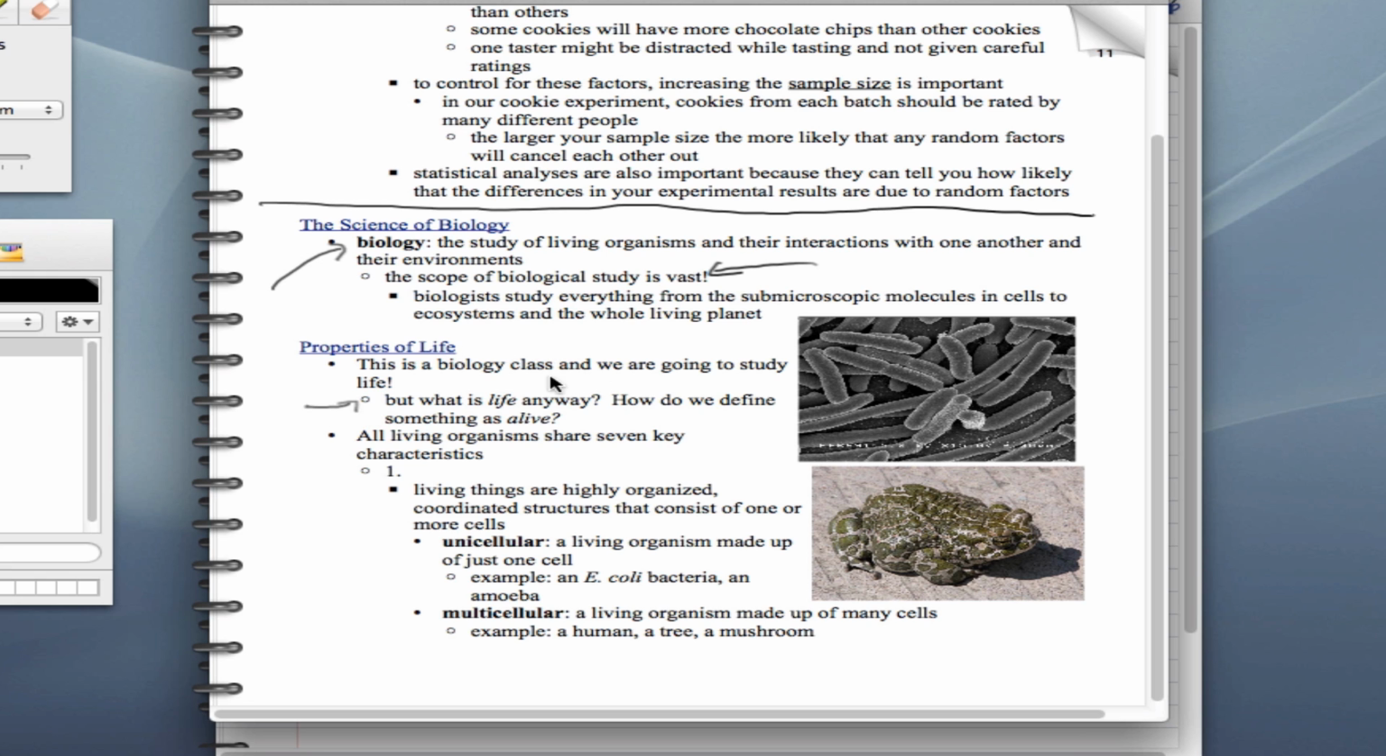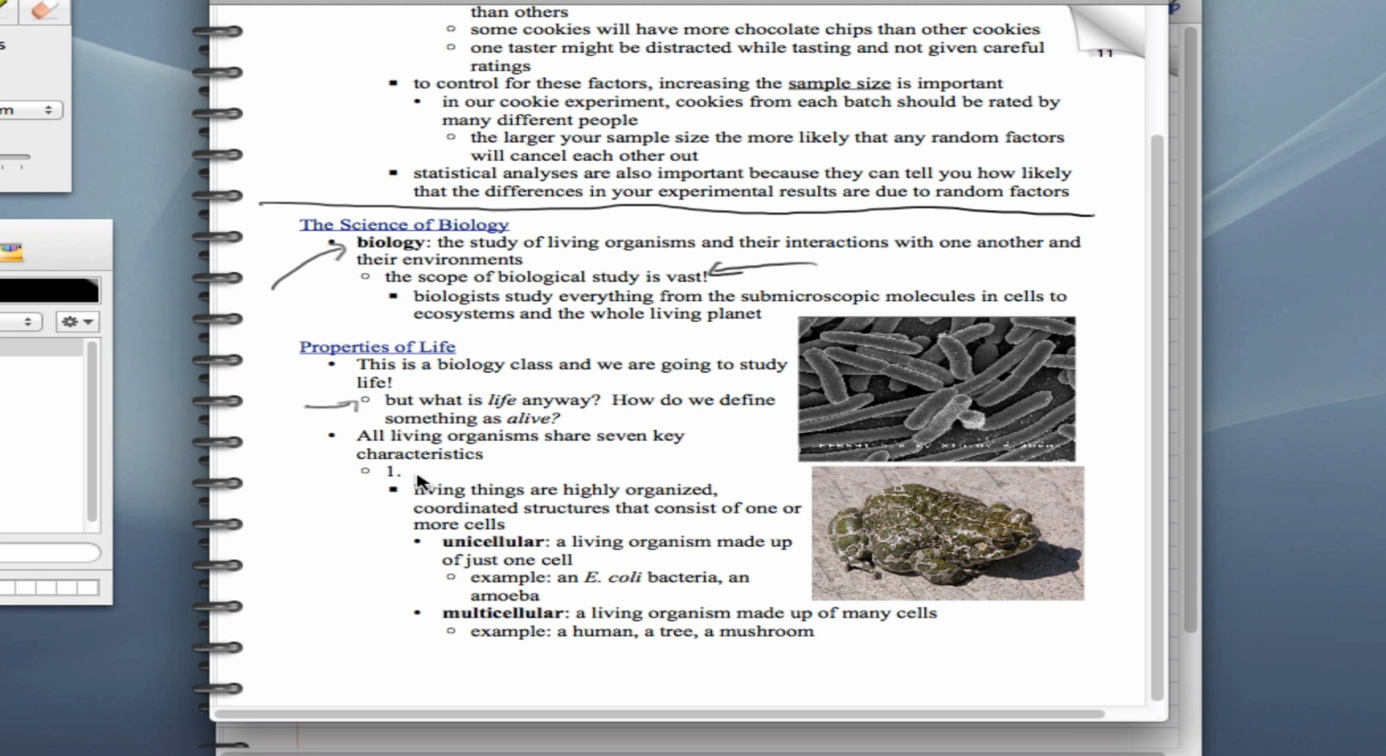This is a biology class. We're going to study life, but what is life? How do we determine if something is alive? Well, all living things share 7 key characteristics. Now, it depends on the textbook how many characteristics are used. I think the one that we're using now uses 7. So let's go ahead and look at them.